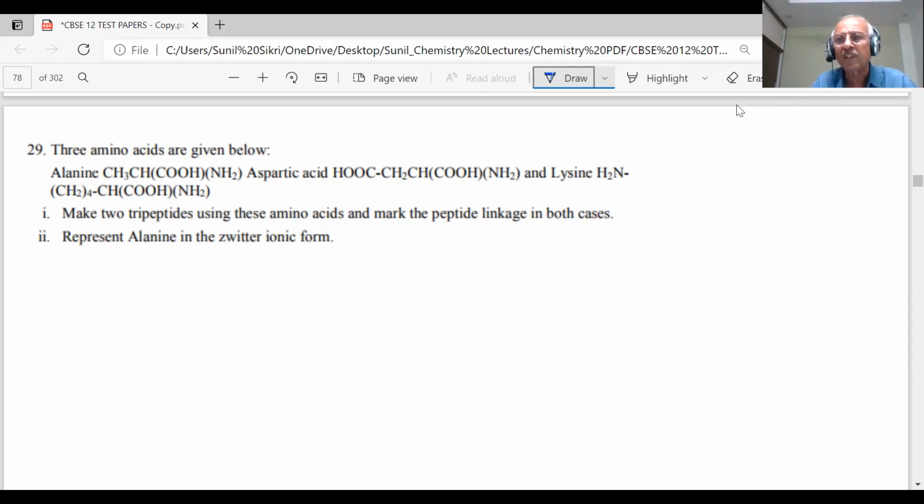Now some confusion could be there for the student. Now how do I make 2? What he says, make 2 tripeptides, student. You know already, if there are 3 amino acids, they will form 2 peptide bonds. Even this question has been asked. If there are 4 amino acids, they will form 3 peptide bonds. So the number of peptide bonds is 1 less than the number of amino acids. Is it right or wrong? Tell me, students.